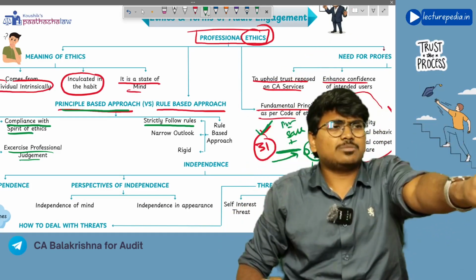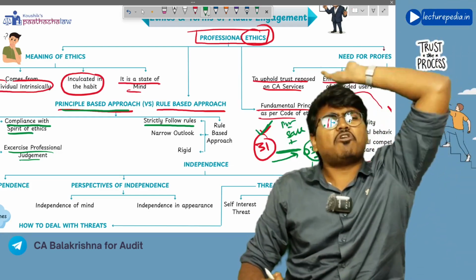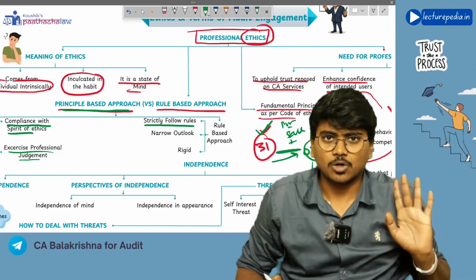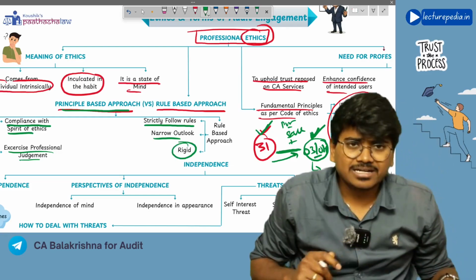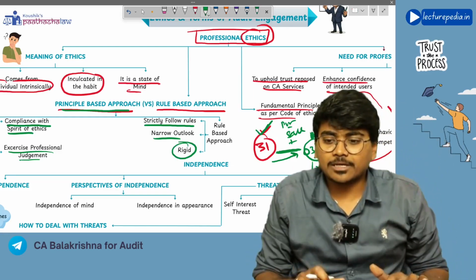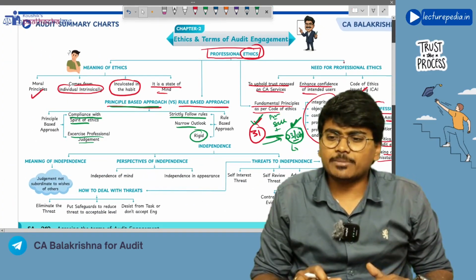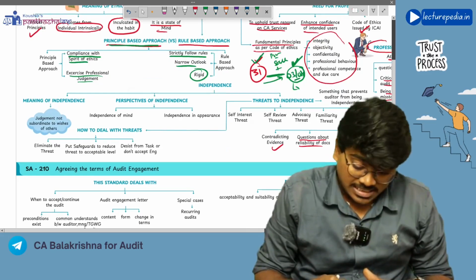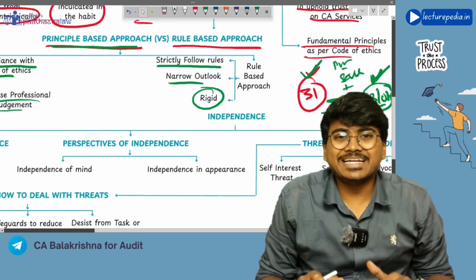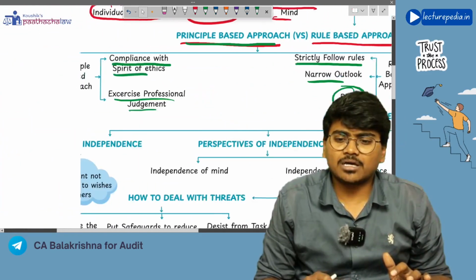If it is 31st March, I will go on 31st March only, whatever might be the situation. And it is having a narrow outlook, and it is rigid. So that is the principle-based approach and rule-based approach for complying with ethics. Next, coming to independence. What is meant by independence?